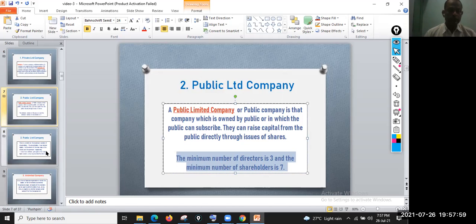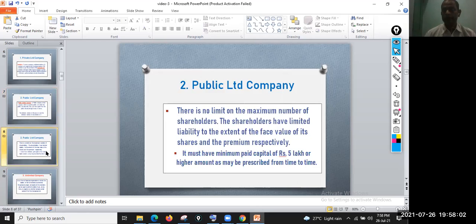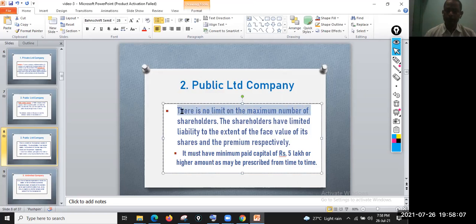Another difference in the public limited company is that there is no limit on the maximum number of shareholders. The shareholders have limited liability to the extent of the face value of their shares and premium. You can also read about the face value of the share, the share market price of that particular company, and the premium.